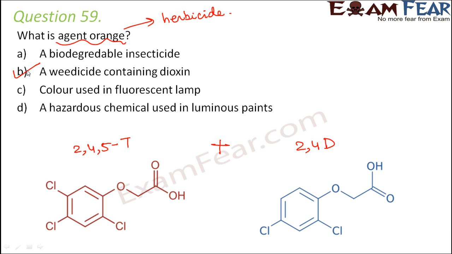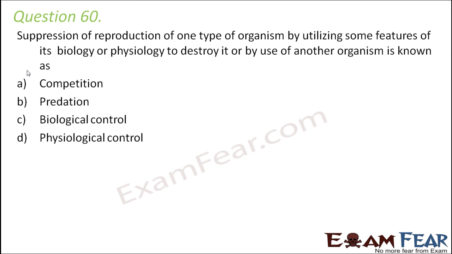Question number 60. Suppression of reproduction of one type of organism by utilizing some features of its biology or physiology to destroy it, or by use of another organism, is known as competition, predation, biological control, or physiological control. So this is not a matter of competition, because the two organisms are not competing with each other. So basically the population of one organism is being controlled by utilizing some other organism.